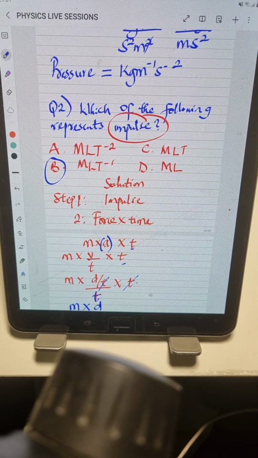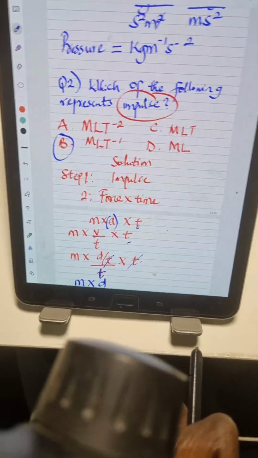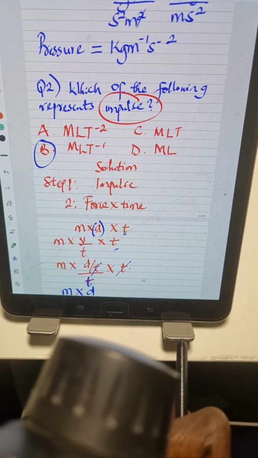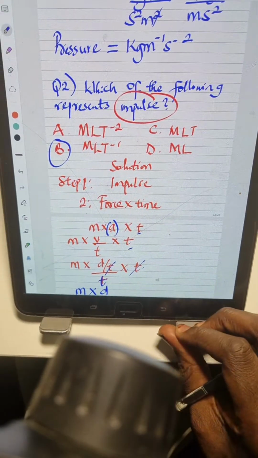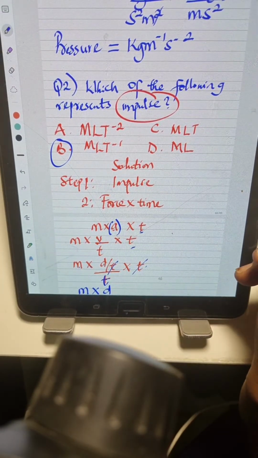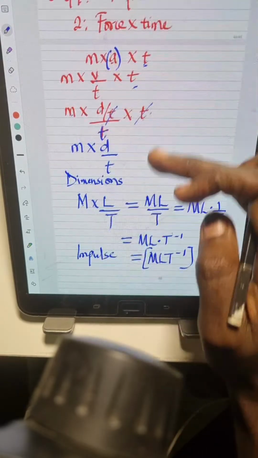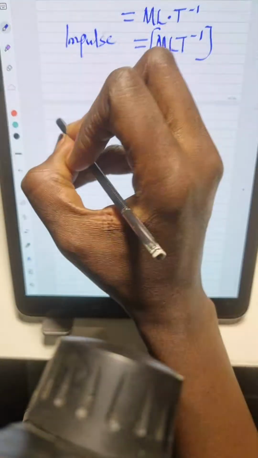Okay. So do we have any question before I move on to the next one? If you have any question, kindly drop your question in the chat box before we move on. We are solving questions under units and dimensions in physics. If you have any question, drop your question in the chat box before I move on to question 3. If there is no question, then I will just move on to the next question.